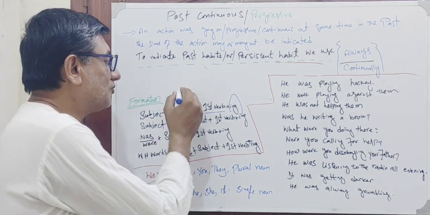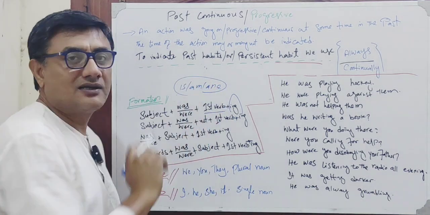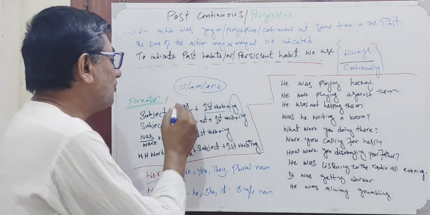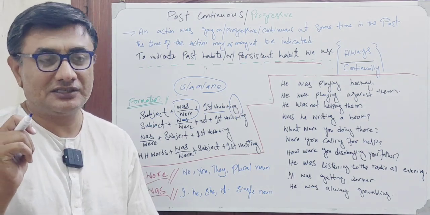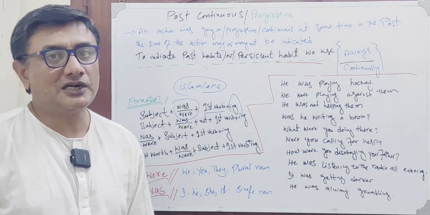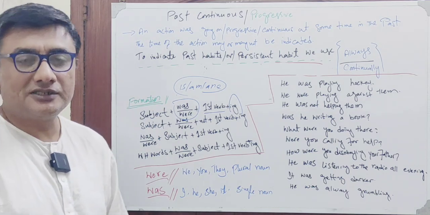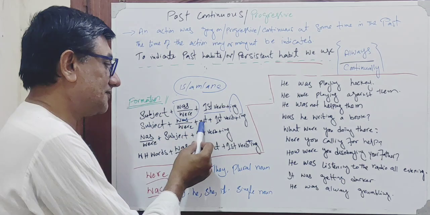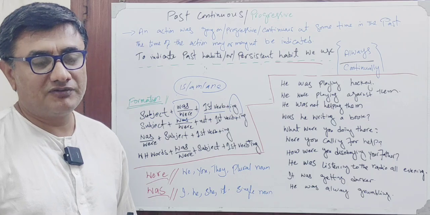In present continuous, we used is, am, and are because this structure indicates the present sentences. However, was and were indicate past sentences of continuing action. So when we use was or were, after the verb the first form of verb with ing will come. If you want to change our sentences to negative, then we need to put not after was and were, and then the remaining formation will remain the same, first form of verb with ing.